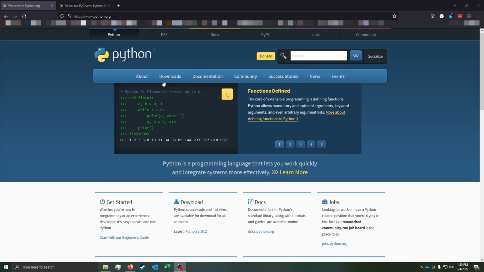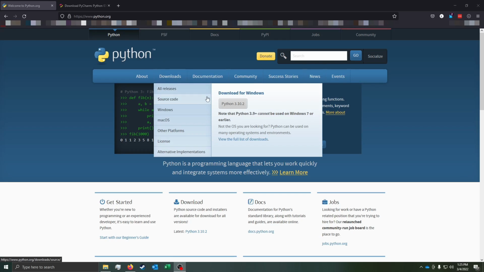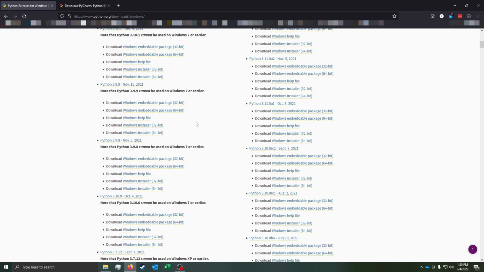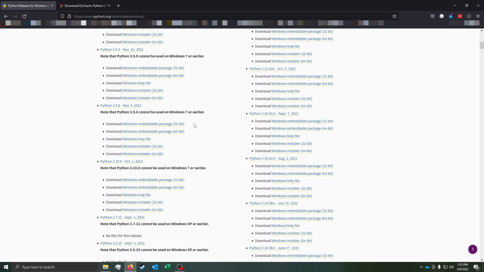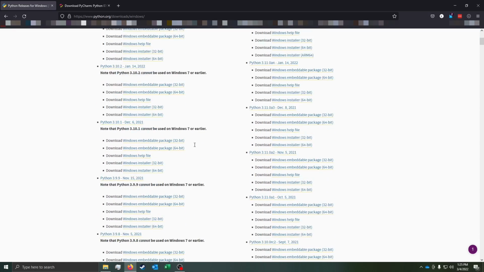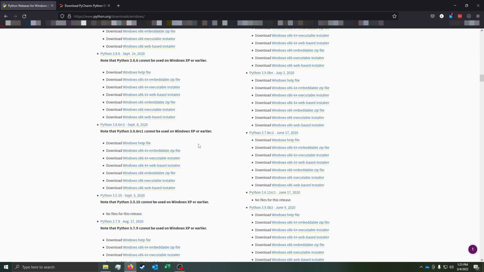So getting started, go to python.org, and you're going to want to go to downloads. We're not going to download the latest version, actually. We're just going to click Windows. One thing you have to understand about Python is that you don't want to download the latest version of Python.